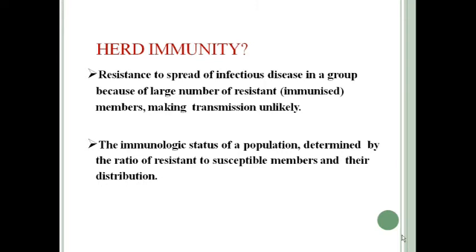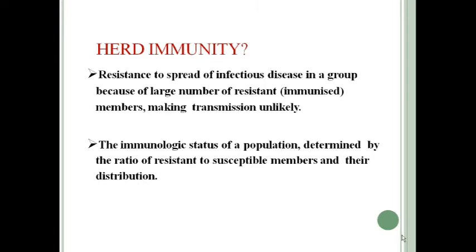To explain this, say there are 100 people in a group, and 80% of the individuals are immunized. Those 80 individuals are immune to the disease, but the rest 20 individuals are susceptible to the disease.